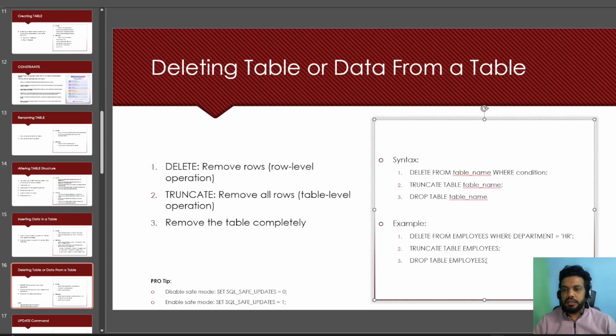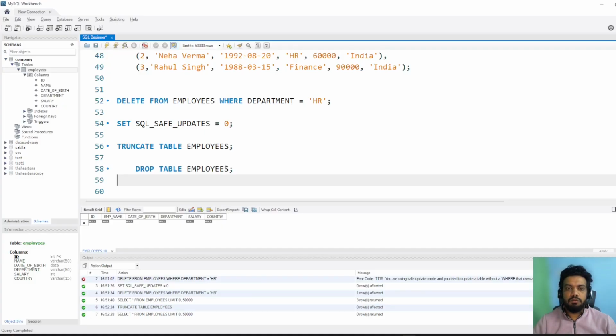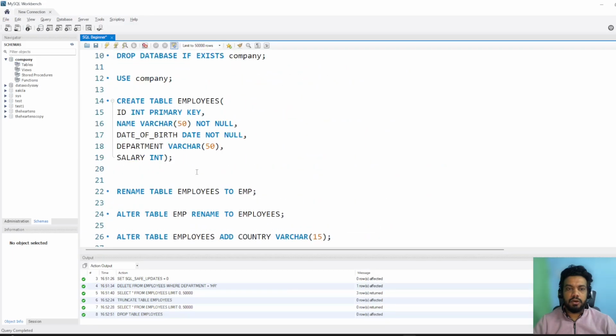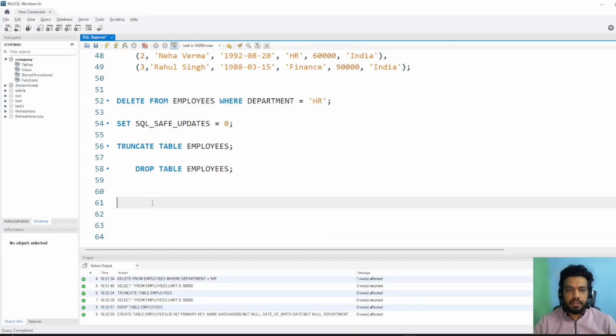And then third is drop table employees. So right now we were removing the data from the table, and this command will drop the table. Basically the employee table will be dropped. If I run it again, you can see that there is no employee table now, it has been dropped. So let me create the employee table again because we need it. So I have created the employee table and let me enter the data.